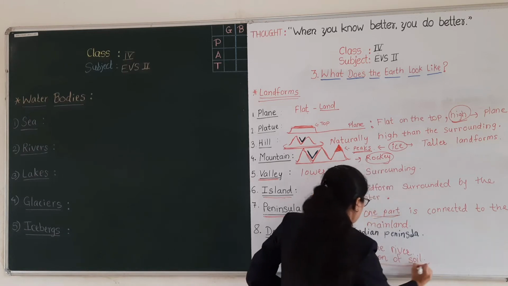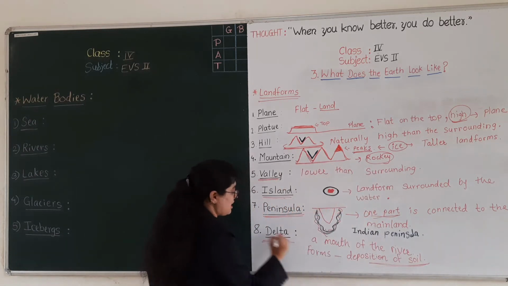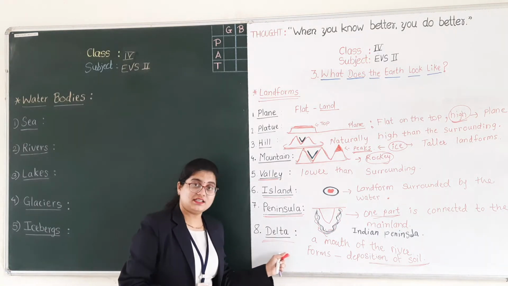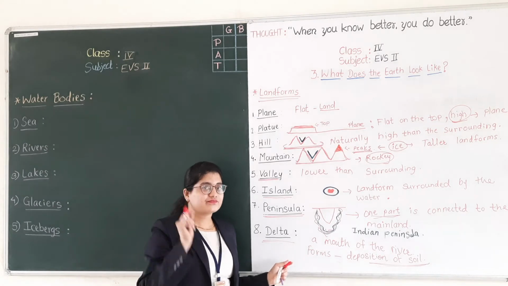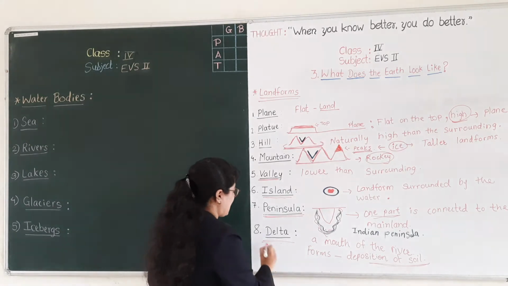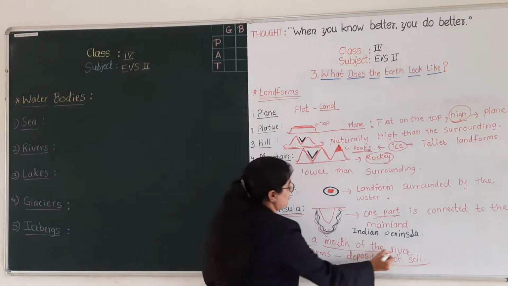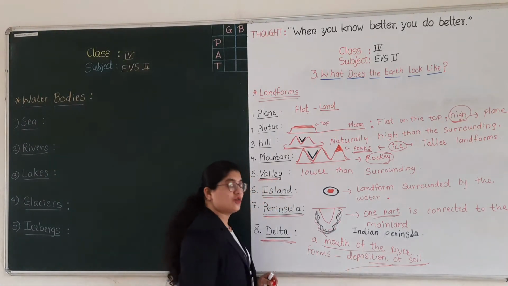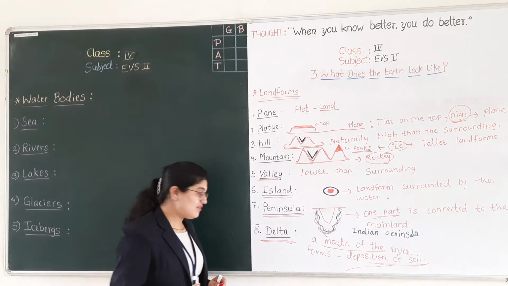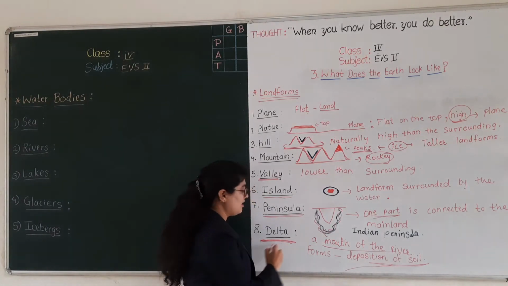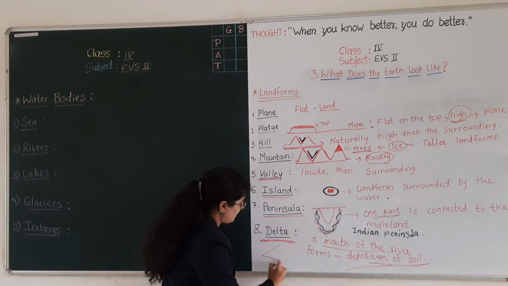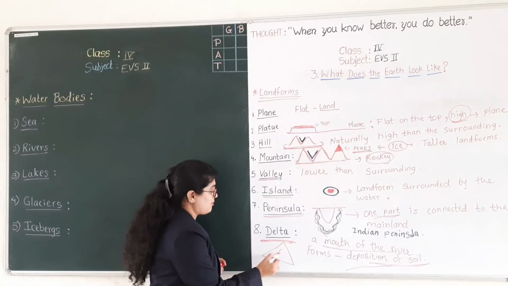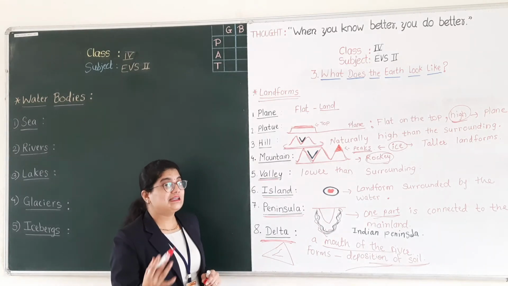Because of soil deposition, these deltas are formed and they are often in triangular shape. We can find these deltas often in a triangular shape like this. You can find deltas in this type of shape such as a triangle.